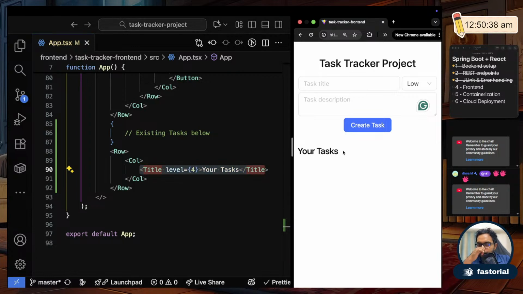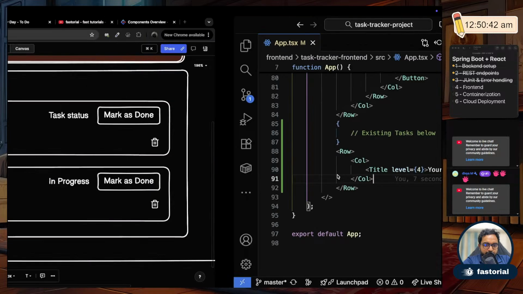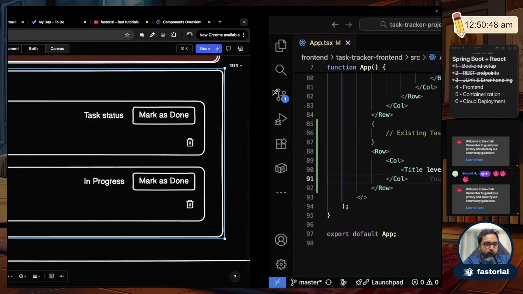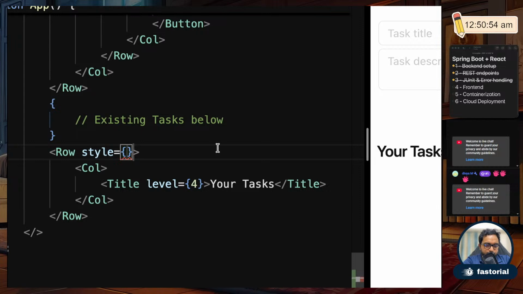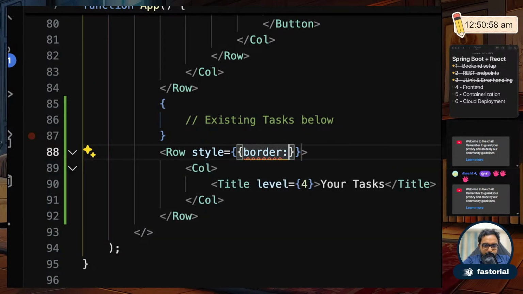Okay, fine. And this whole item, right, I'll put it inside a border. So you see here it's inside like a border container, just to make it look like a different section. So I'll do style equals to border, and I'll say solid 1px.